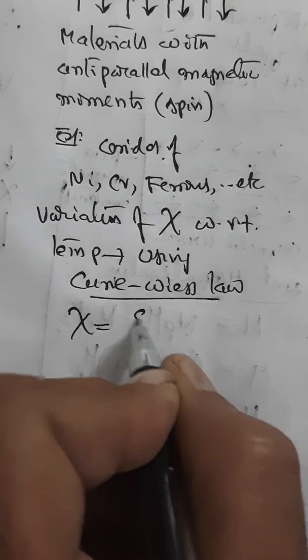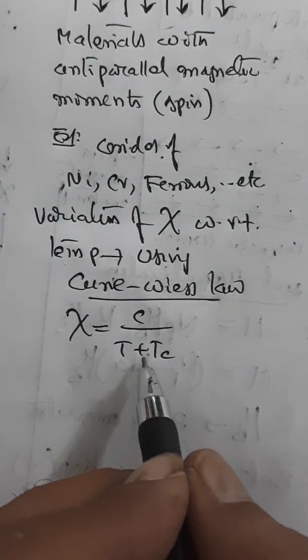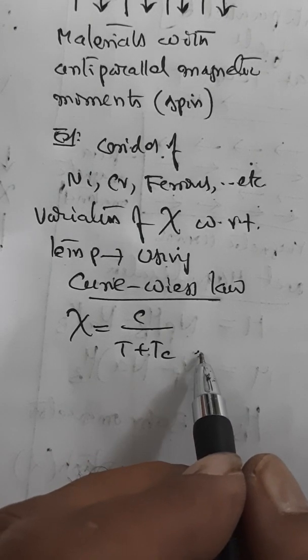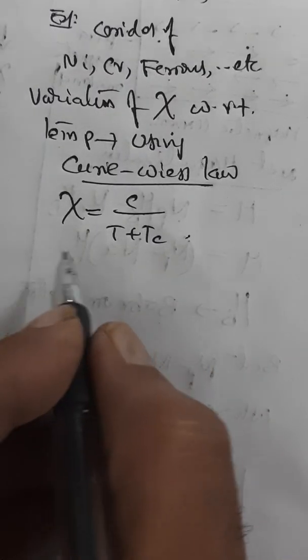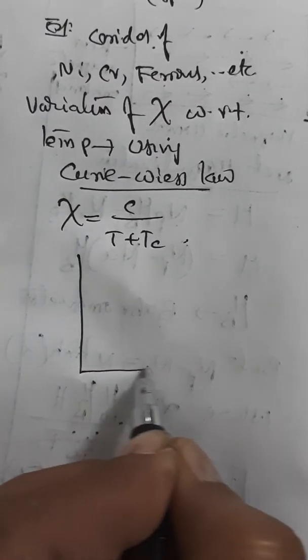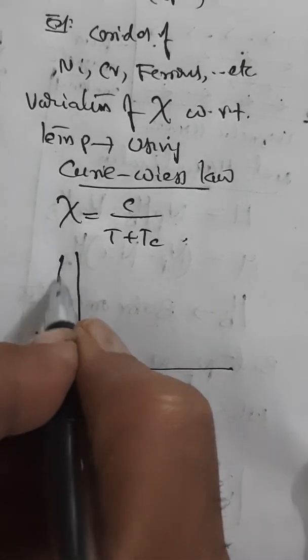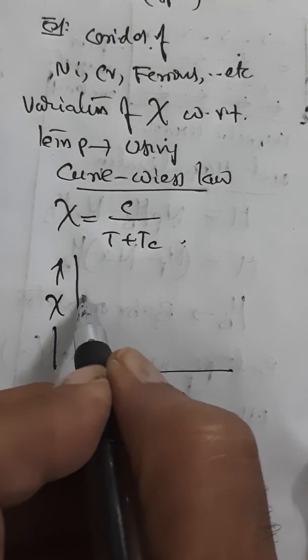Psi is equal to C by (T plus Tc), where C is the Curie constant and Tc is the Curie temperature. Now you can see this in the form of a graph. Take temperature on the x-axis and susceptibility on the y-axis. So it will vary like this.